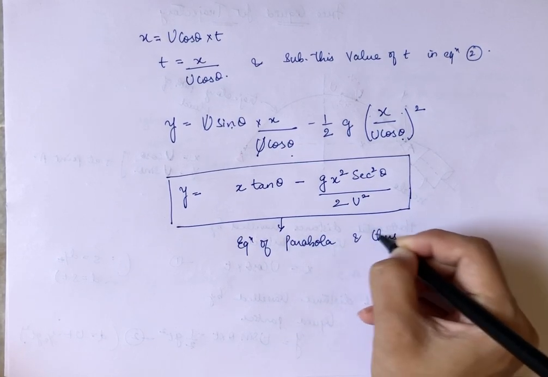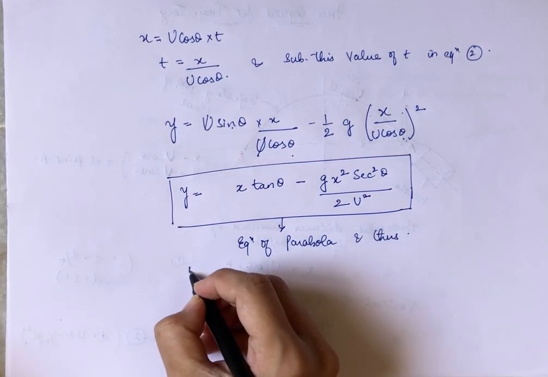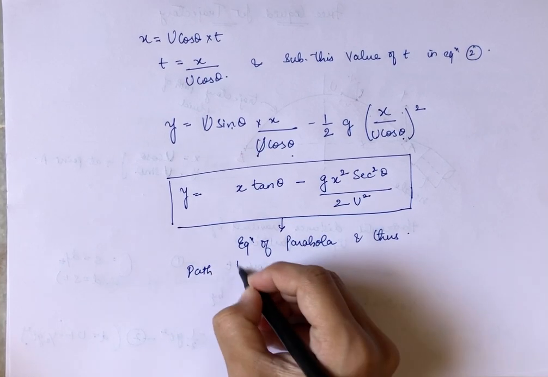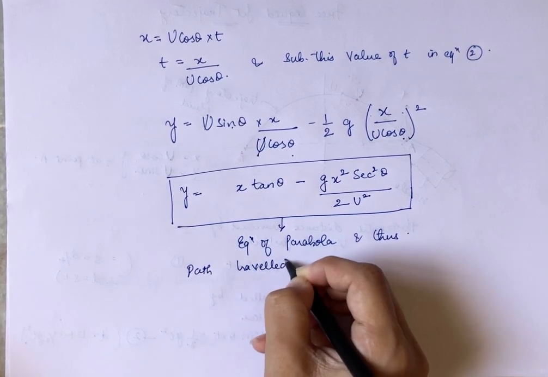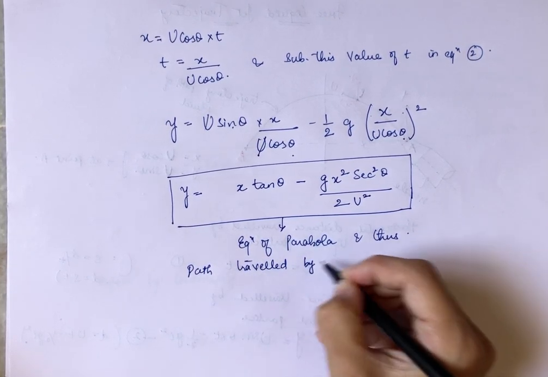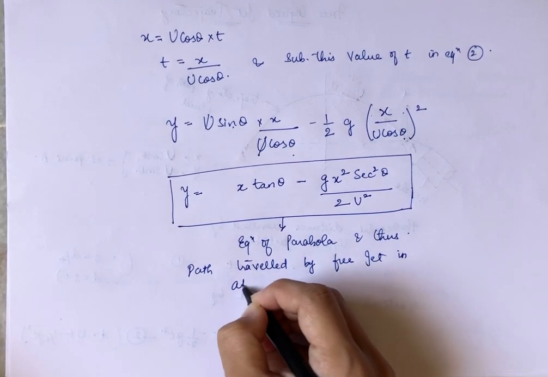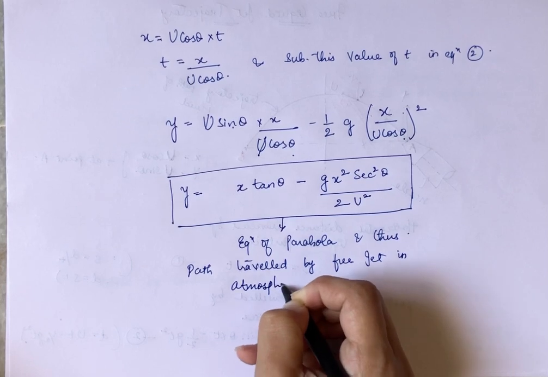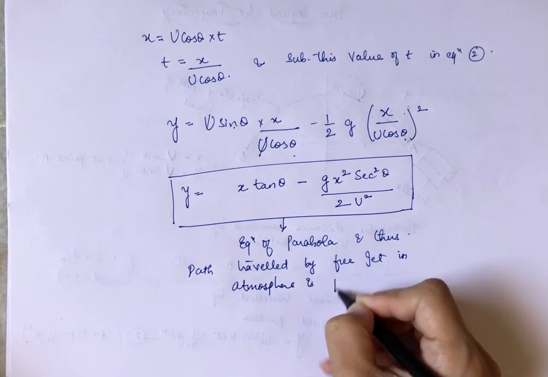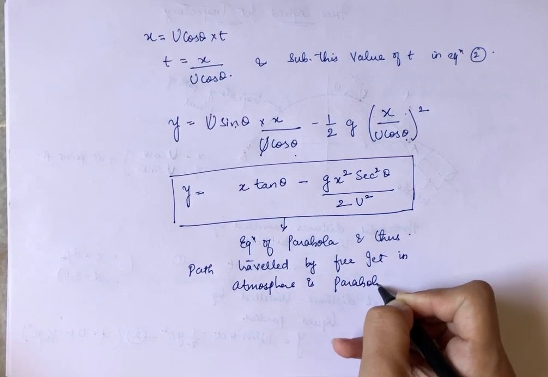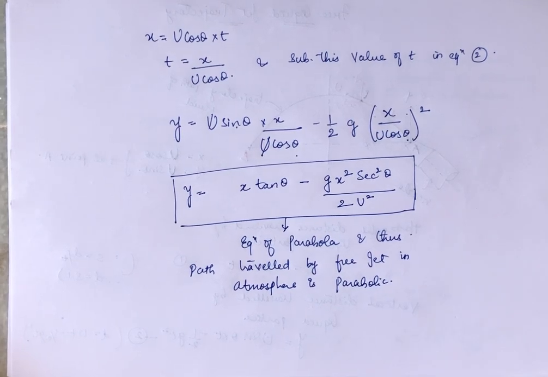And thus the path traveled by the free jet in the atmosphere is parabolic. Okay, thank you.